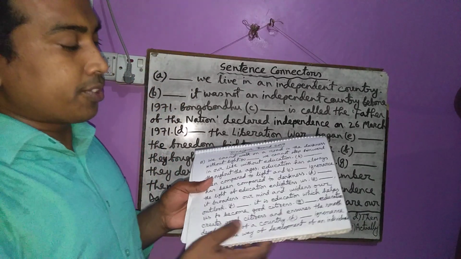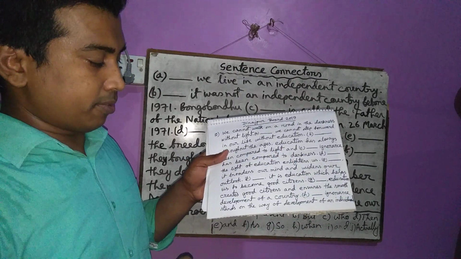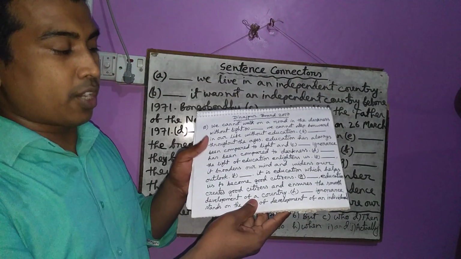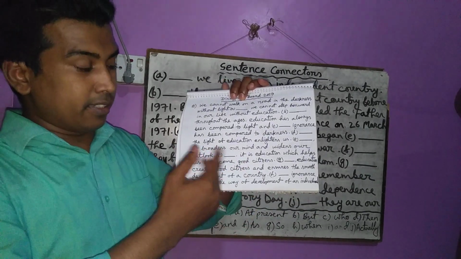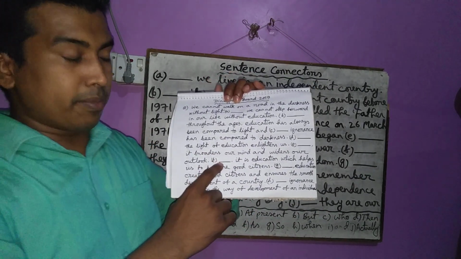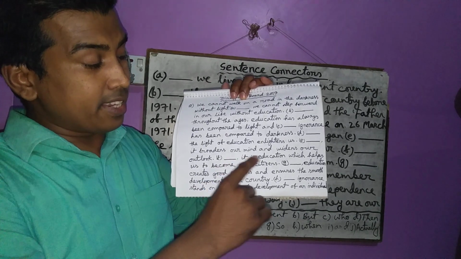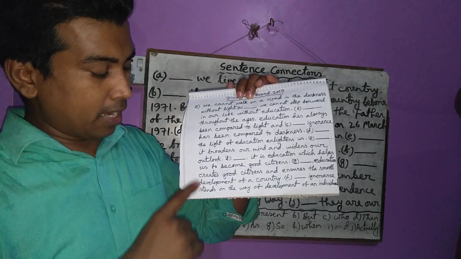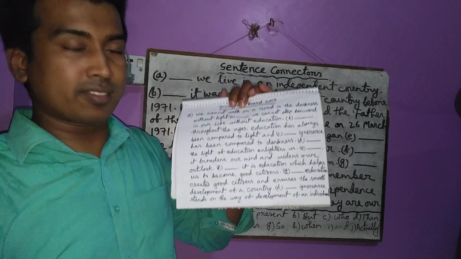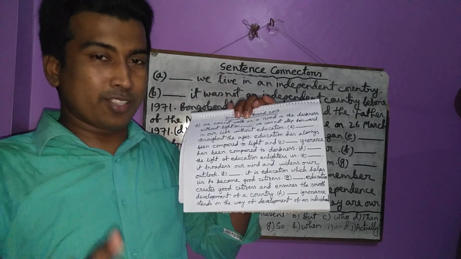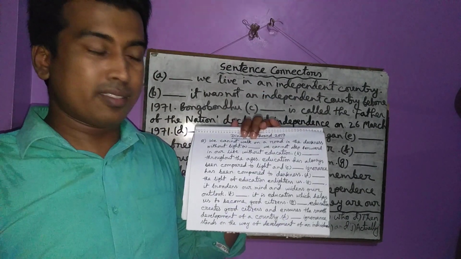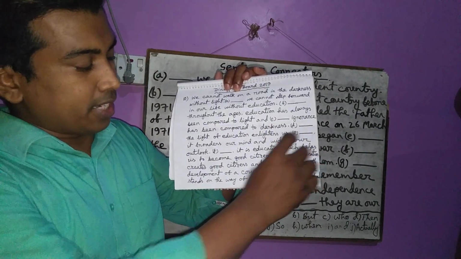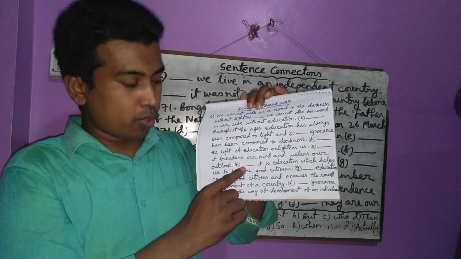So what will you use here? That is besides. Besides, it broadens our mind and widens our outlook. Then in the second sentence, there is also a gap in the very beginning of the sentence. What is there? It is education which helps us to become good citizens. Have you understood? It is also an extra information. That's why you have to use moreover over here. So here you have to use besides. Here you have to use moreover.